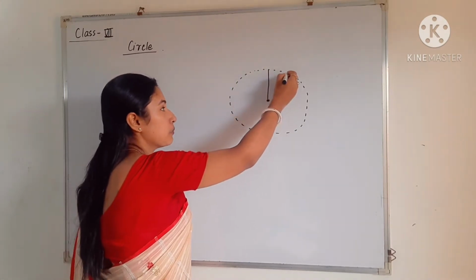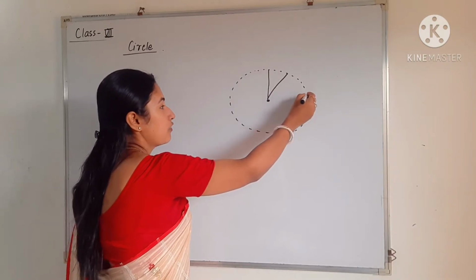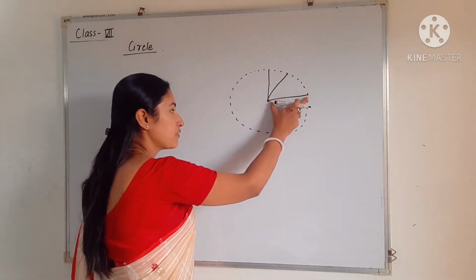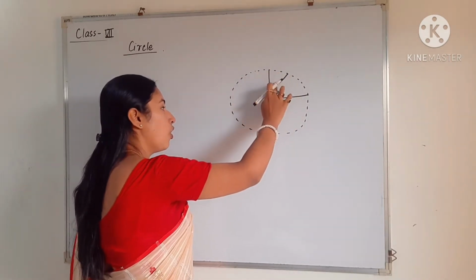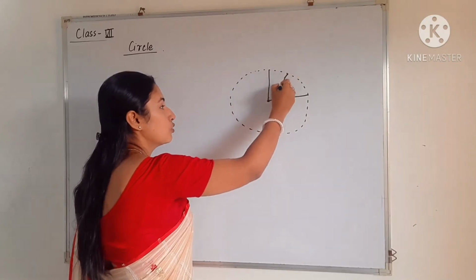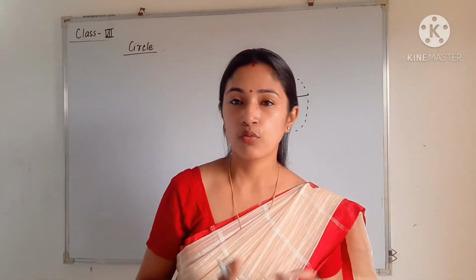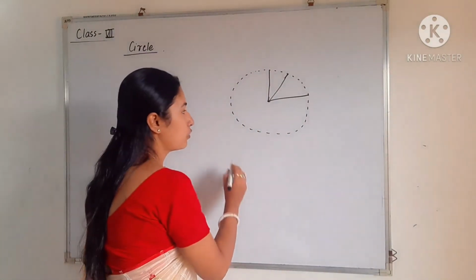Suppose I am taking another point, again this distance will be the same. Similarly, from here this distance is the same. That means if this is 5 centimeter, then this will also be 5 centimeter, and this will also be 5 centimeter. All should be the same. And this particular distance is called the radius. So here there are two things you have to remember.